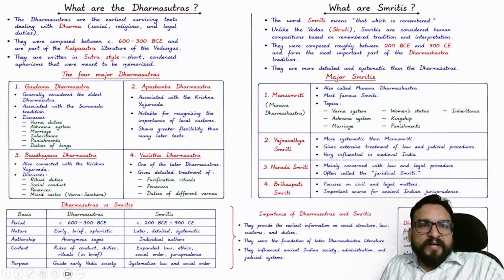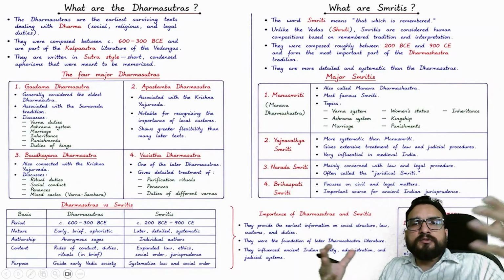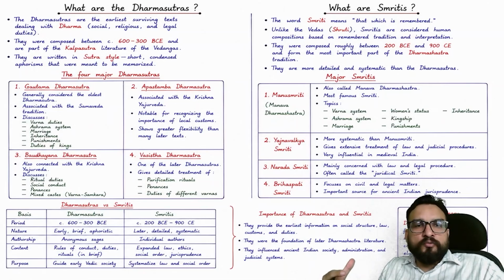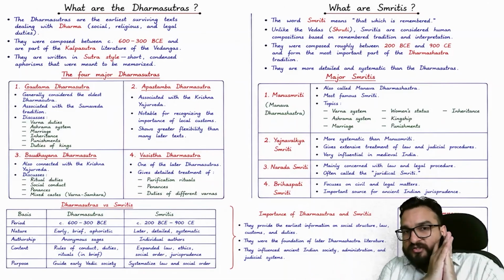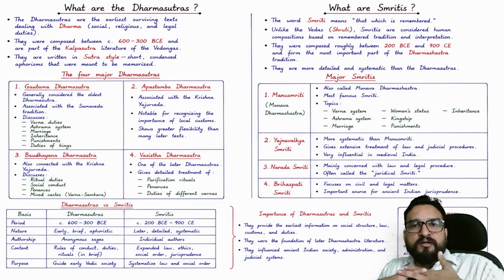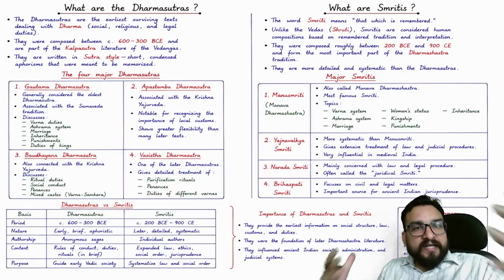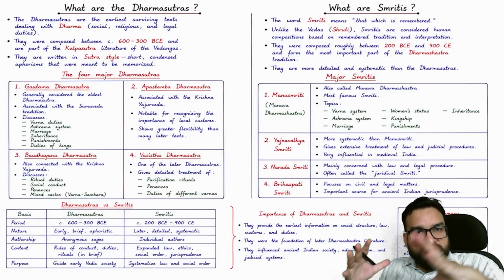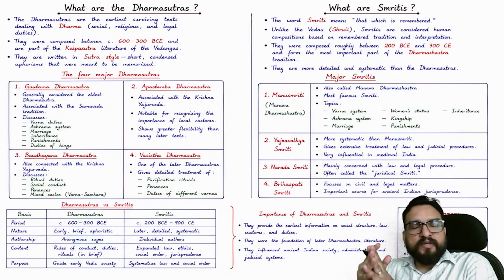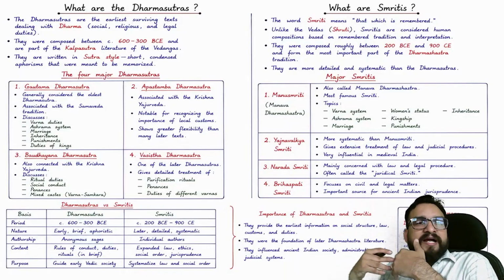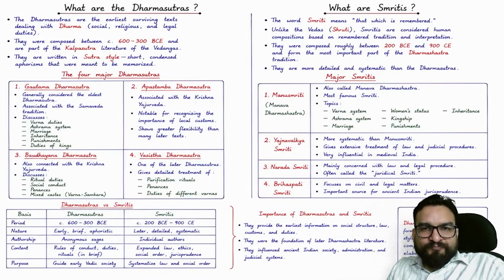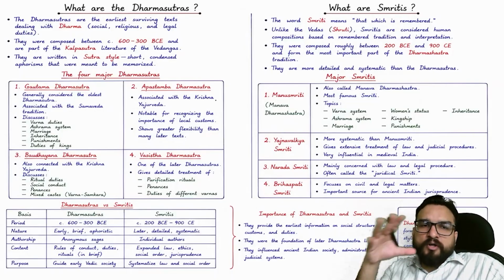So what they are primarily focusing upon is social duties. Your duty as a Brahman towards the society. As a Shudra, your duty towards the society. Varna based duties, Dharam. Personal Dharam it also discusses. What's your duty as a husband, as a son, as a father? As a king, what are your duties? What is your dharam? So different things have been discussed over here with religious, social, and other dimensions as well, right? Whereas smriti is a broader term, right?